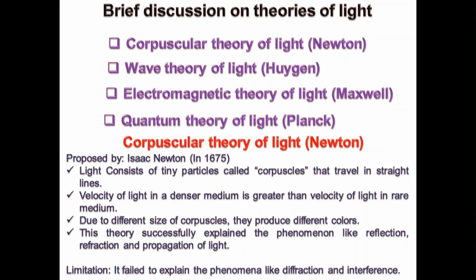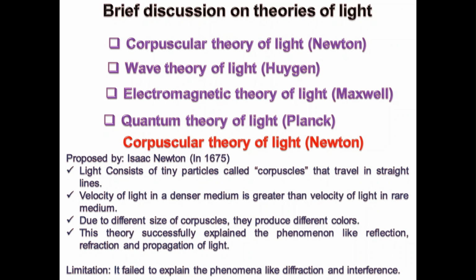So here Newton suggests that light consists of tiny particles called corpuscles that travel in a straight line. So this idea is clear. It successfully explained the propagation of light, how light travels.